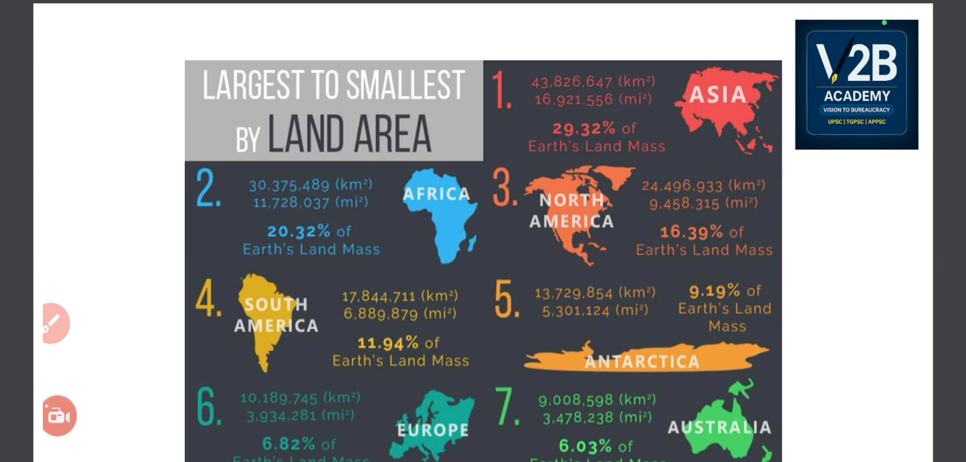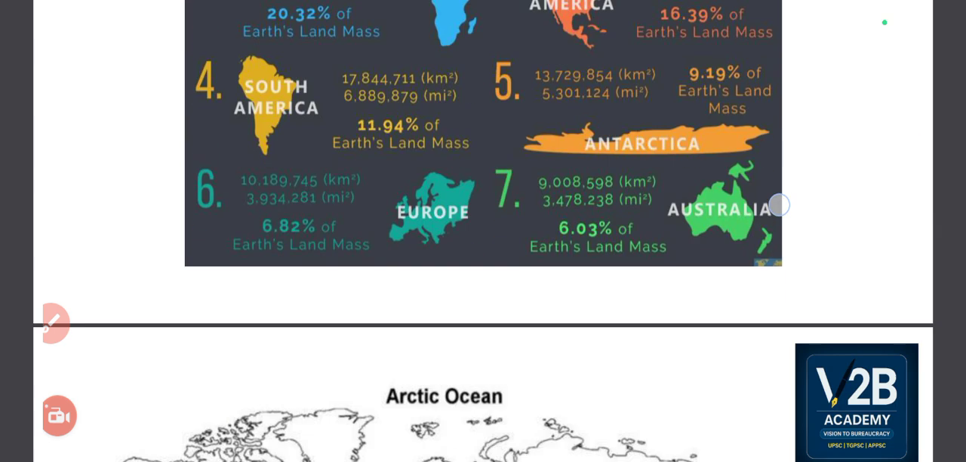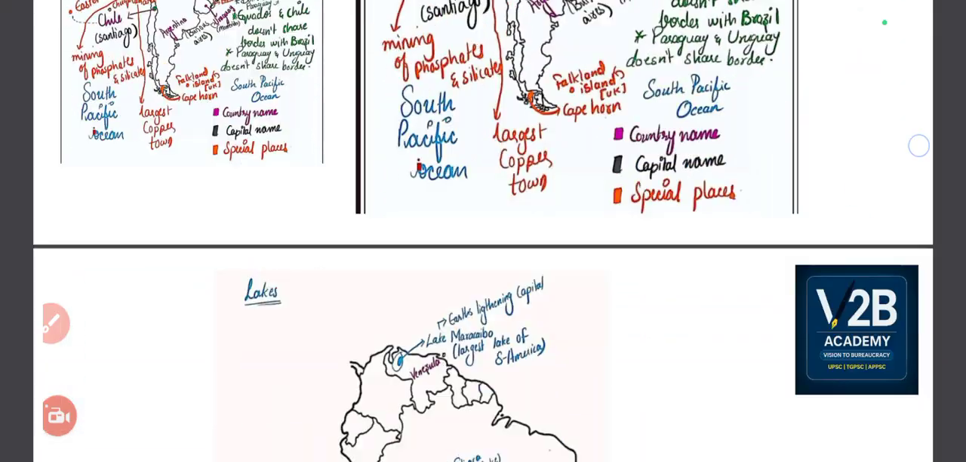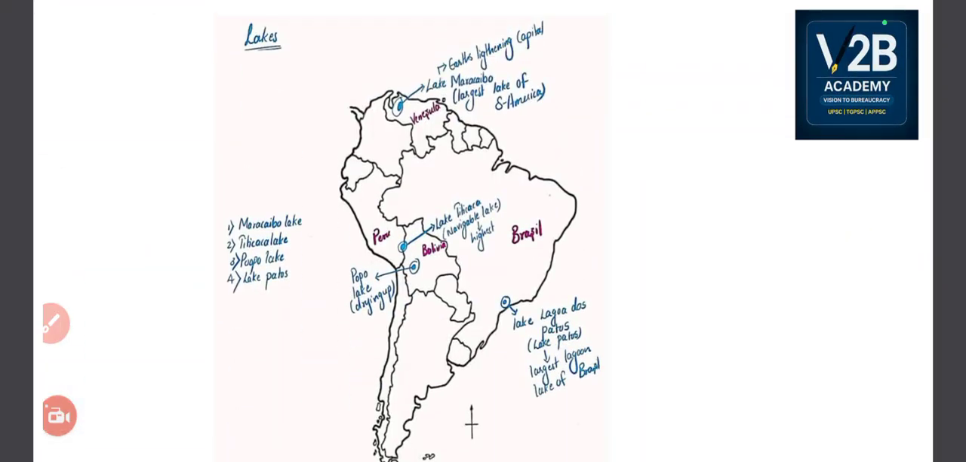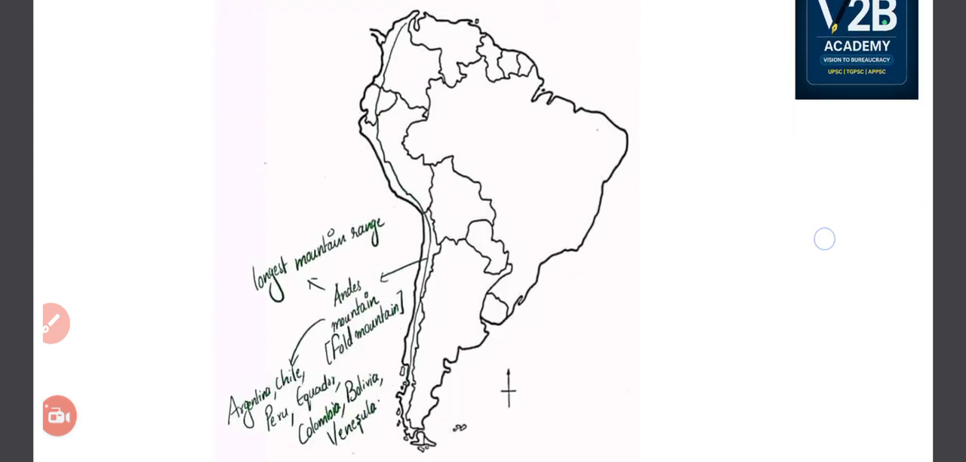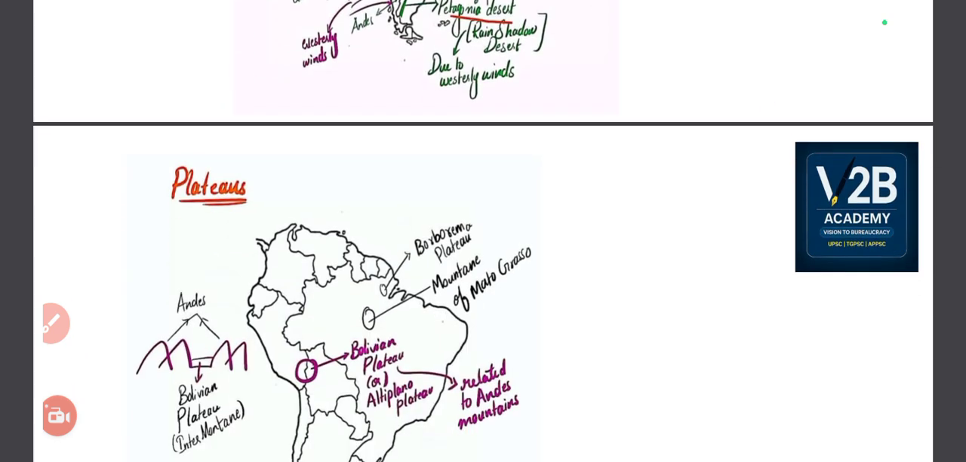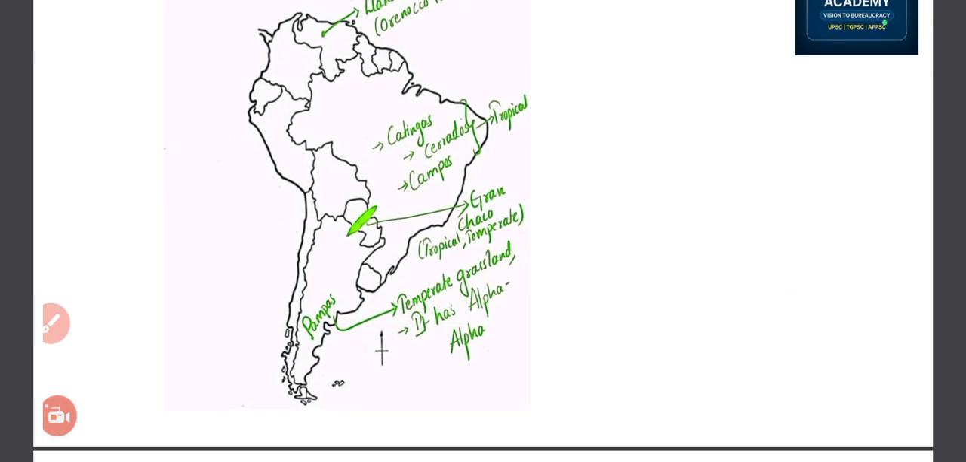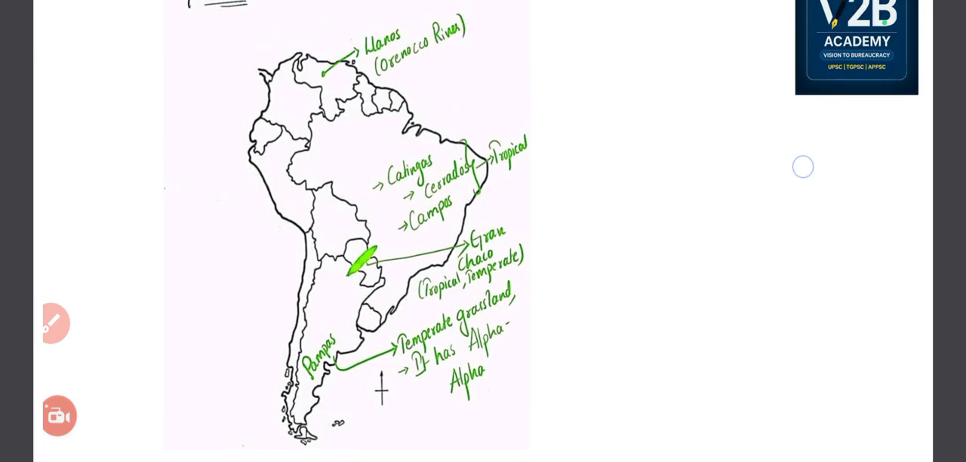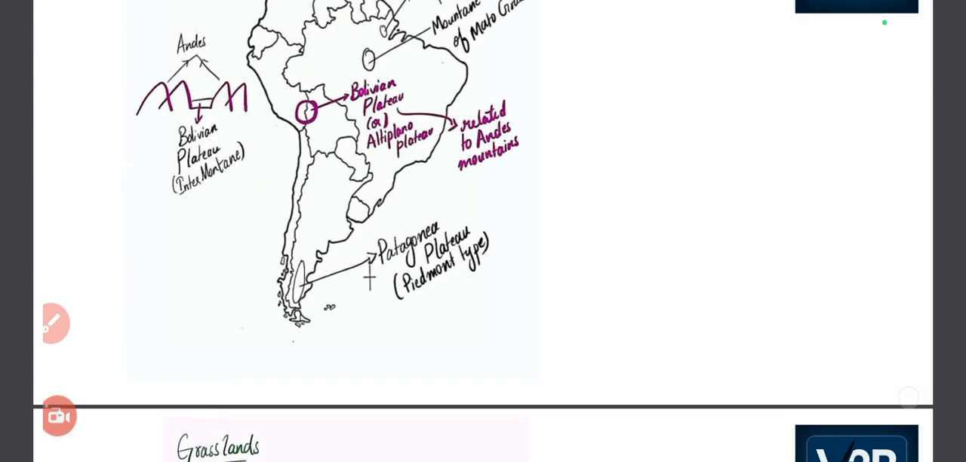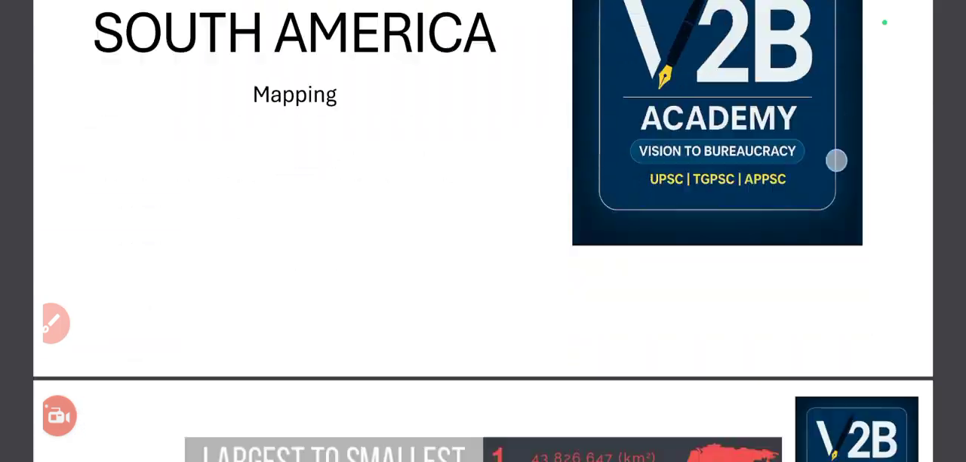In the first two classes we have done this, and after that we went to something called lakes of South America. In this we have seen the different lakes, and then we went to mountains, and we went to deserts and then plateaus. Then in today's class we'll be learning the grasslands. So before learning about the grasslands, let's revise everything that we have done till the last class.